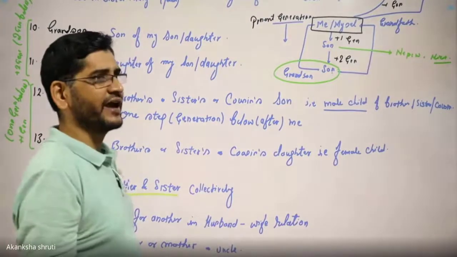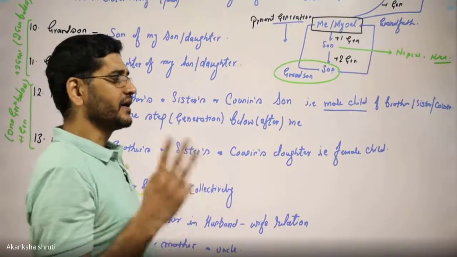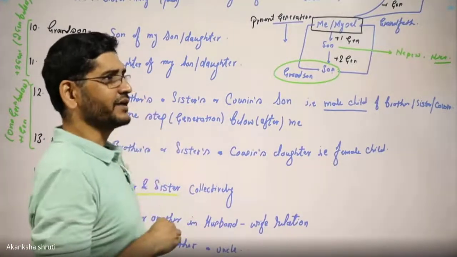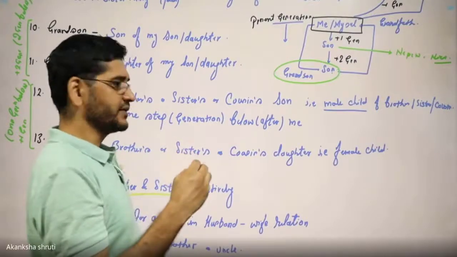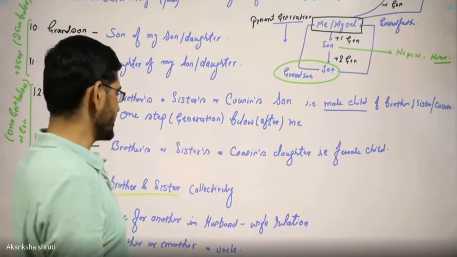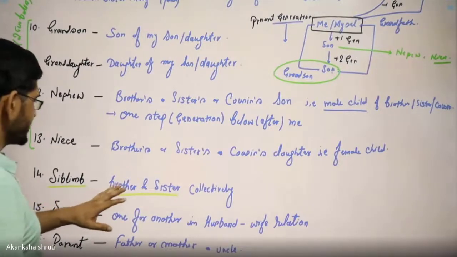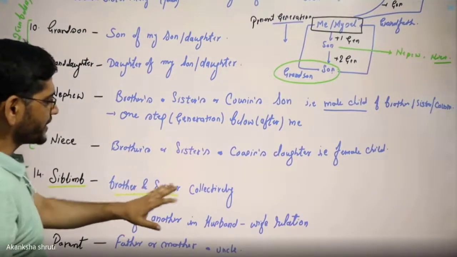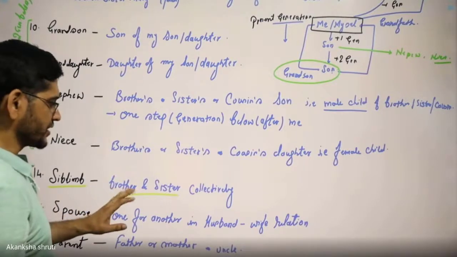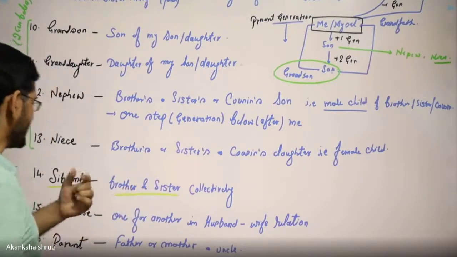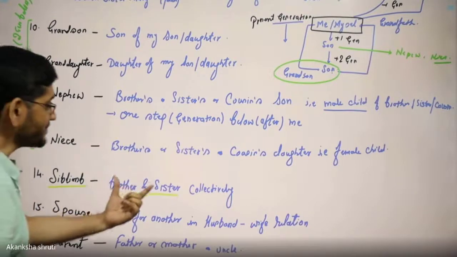Like if I am saying we are 3 siblings, it means we all together, my brother or sister, we are 3. So sibling is the collective term for brother and sister, in the same relation or the same generation.